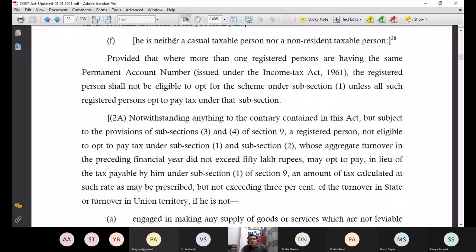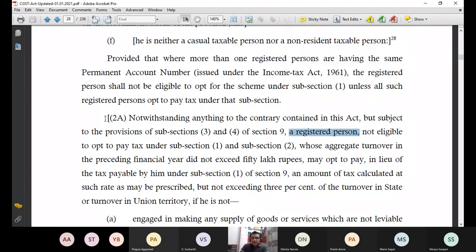Now this is 10(2)(a) and let me read it for you. Then I will simplify the language. Notwithstanding anything to the contrary contained in this act, that it does not matter what other sections of the act say. What section 10 subsection 2 says is supreme. It is final. But subject to the provisions of subsection 3 and 4 of section 9. These are reverse charge cases. So this section 10 subsection 2 is superior to all other sections but inferior to section 9.3 and 9.4 of the CGST Act, which deals with the reverse charge mechanism cases.